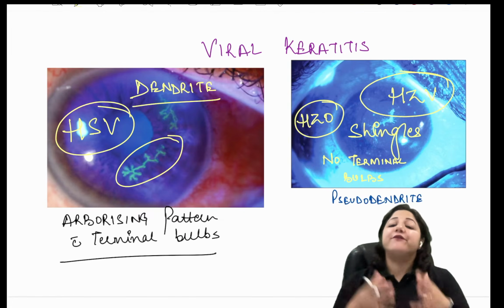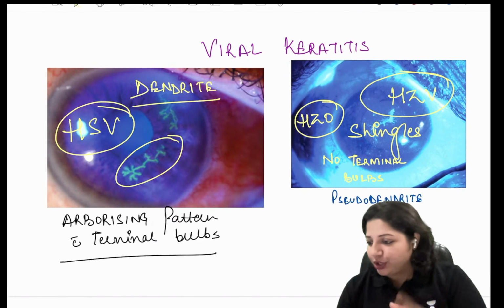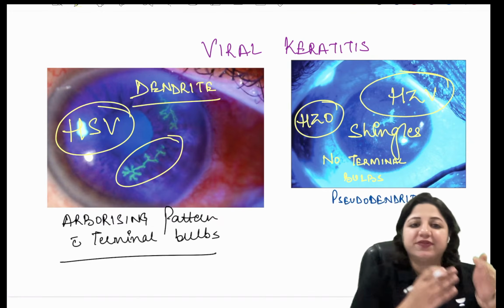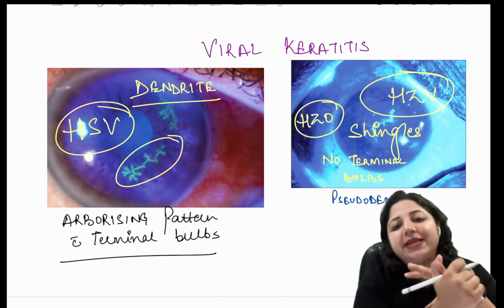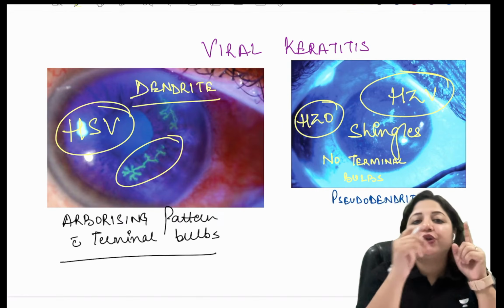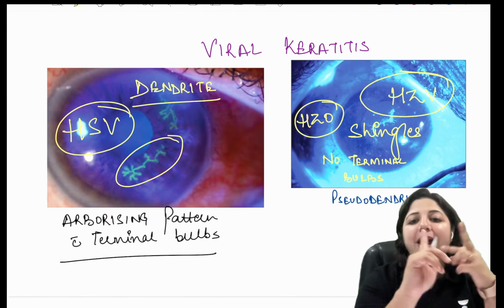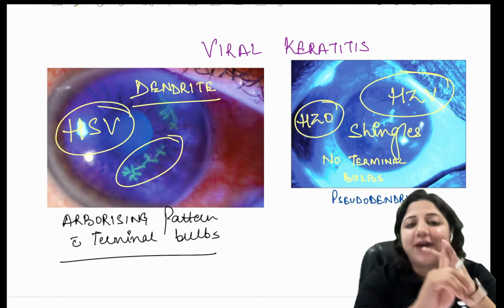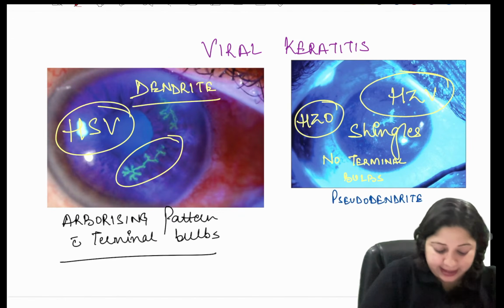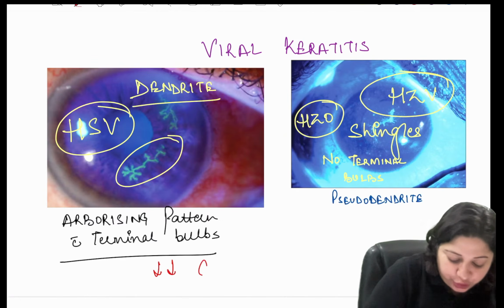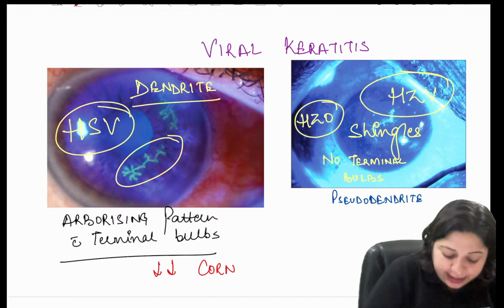So that is viral keratitis. So you get to know the difference. So this is viral keratitis, which is herpes simplex virus or herpes zoster. So you had fungal, you had bacterial, you had viral keratitis. And another important thing in viral keratitis is there will be reduced corneal sensations.